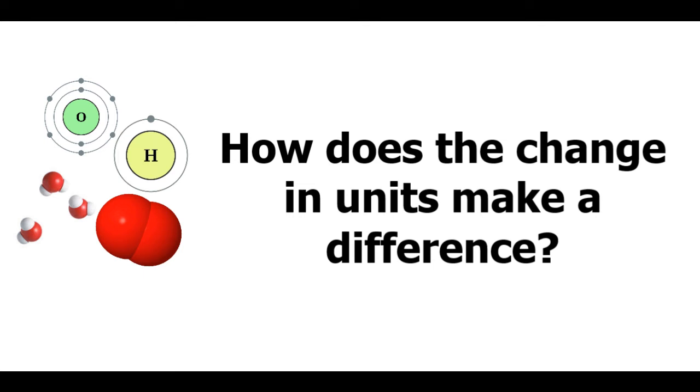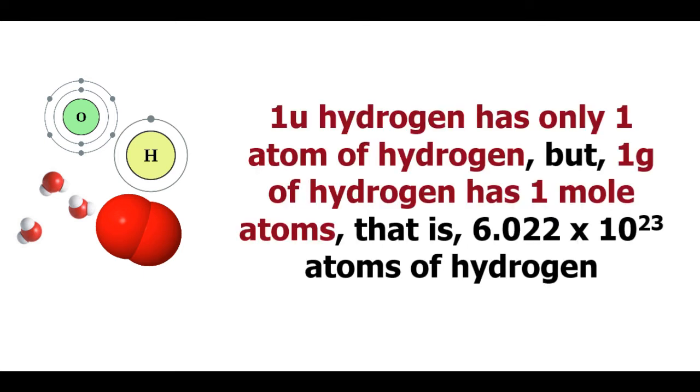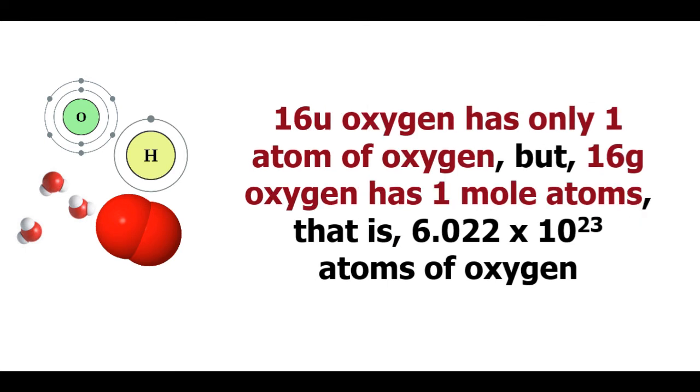How does this change in units make a difference? 1 U hydrogen has only 1 atom of hydrogen, but 1 gram of hydrogen has 1 mole of atoms, that is 6.022 × 10^23 atoms of hydrogen. Similarly, 16 U oxygen has only 1 atom of oxygen, but 16 gram oxygen has 1 mole of atoms, that is 6.022 × 10^23 atoms of oxygen.